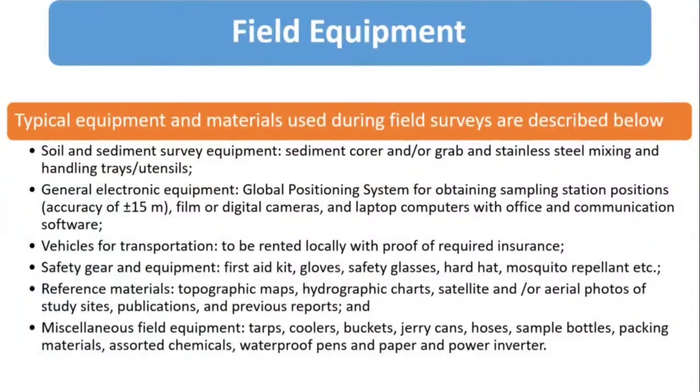Then a vehicle for transportation is also important, right? We have to go from the lab to the field, and then come back also. We also need safety gear and equipment like a first aid kit, because we don't know if there will be an accident when we go for field work. So it is always better to carry a first aid kit, gloves, safety glasses, hard hat, mosquito repellent, etc. Then reference materials like published articles or technical reports, topographic maps, hydrographic charts, etc. Then some miscellaneous field equipment like tarps, coolers, buckets, etc.